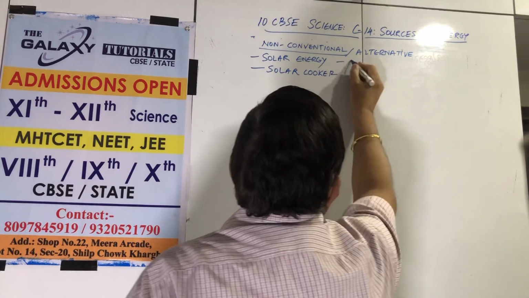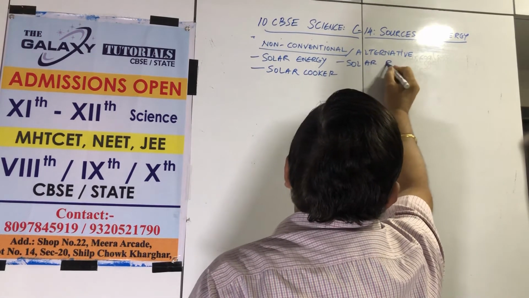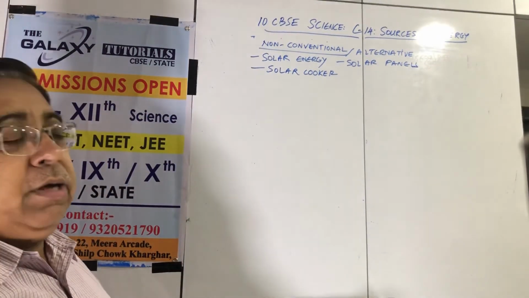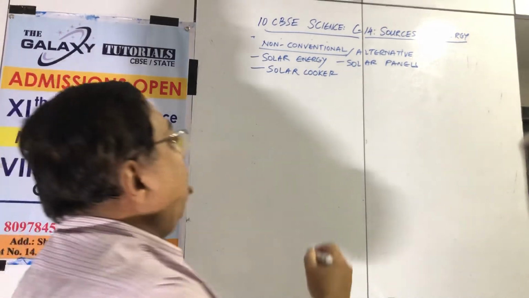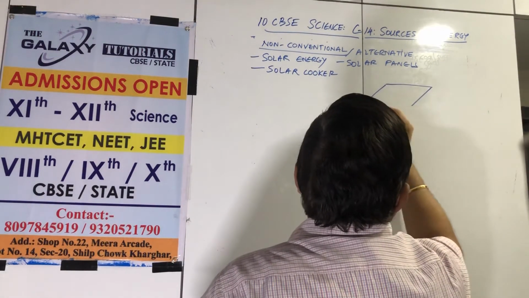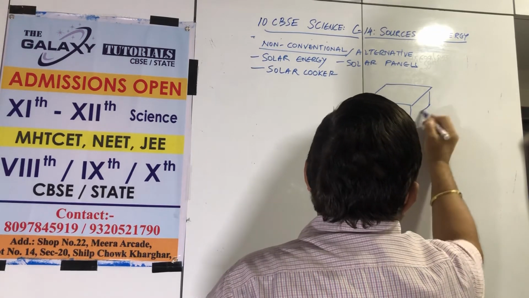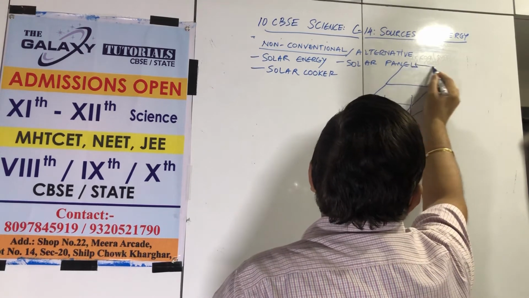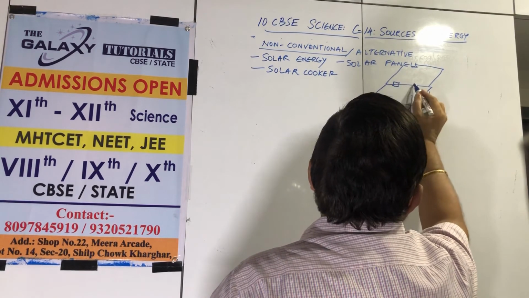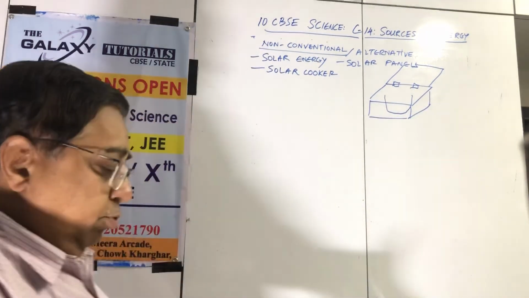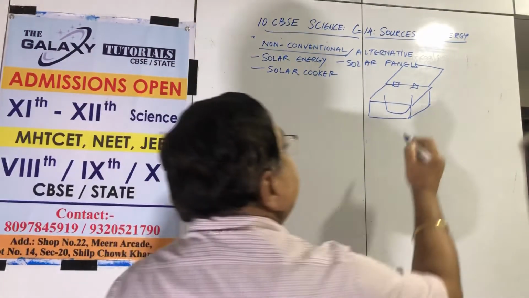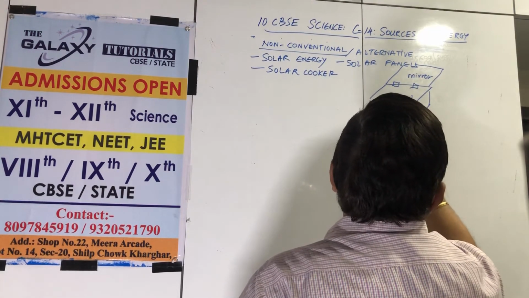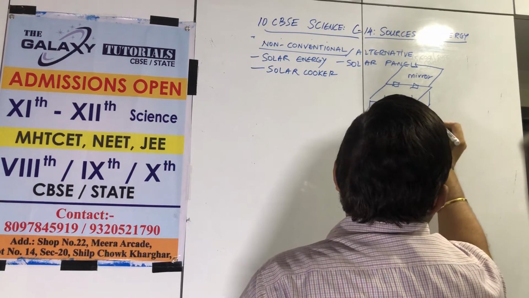Okay? Usage. Then we also have a solar cooker. This I will put as solar panels. Solar cooker is a good concept. Of course, it started rurally. Here we take a box. So I have a box. The box is painted black inside, and I have a vessel inside. And the box has a lid with hinges fitted. Okay, so this is how it looks, and there is a mirror on top of it. It is black inside, so that energy is absorbed, and you have a vessel inside.